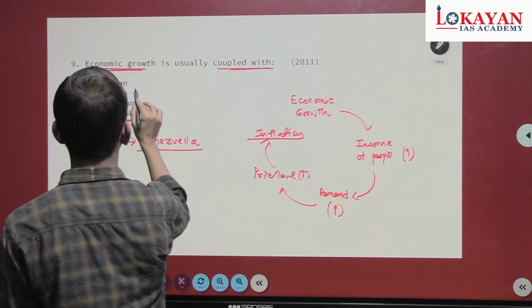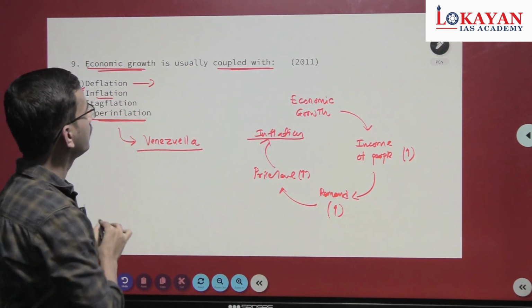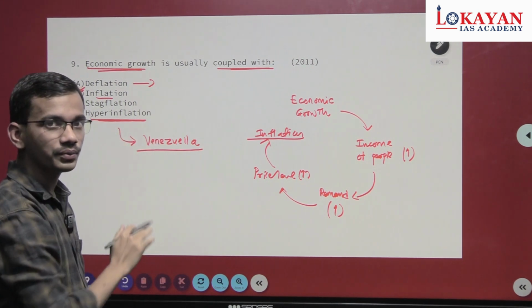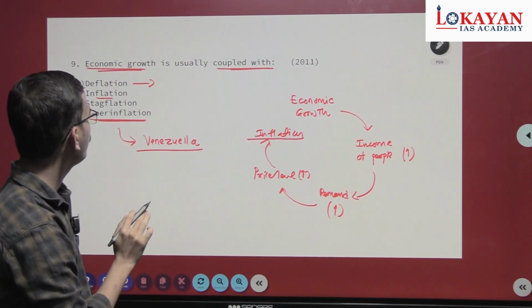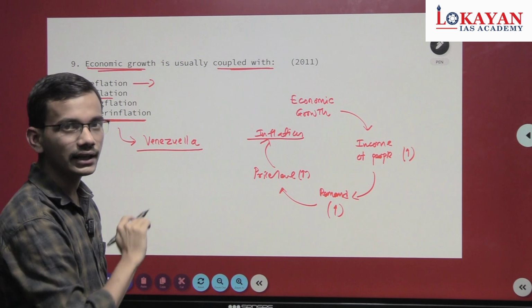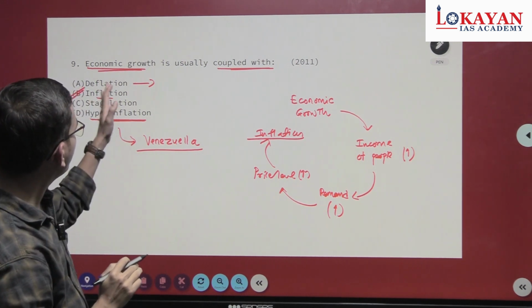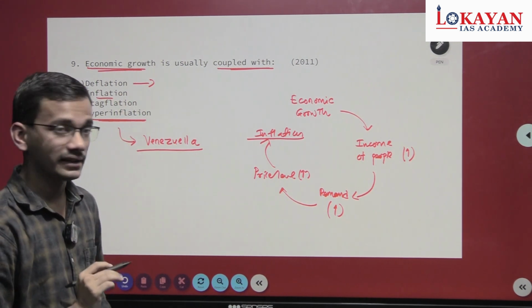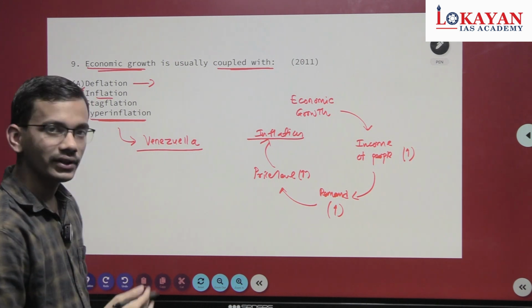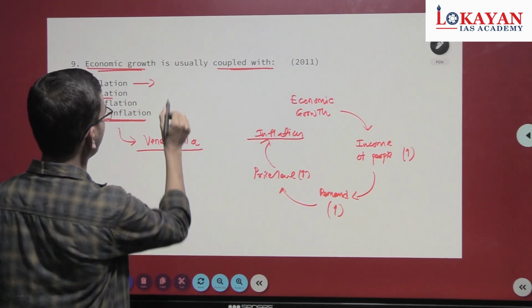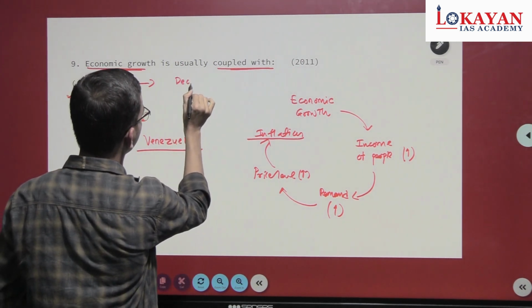What is deflation? See why I am explaining all these options, because UPSC has a habit of asking questions from the incorrect options. That's why having knowledge about the incorrect options is also necessary. So inflation is an increase in price level, and deflation is a decrease in price level.